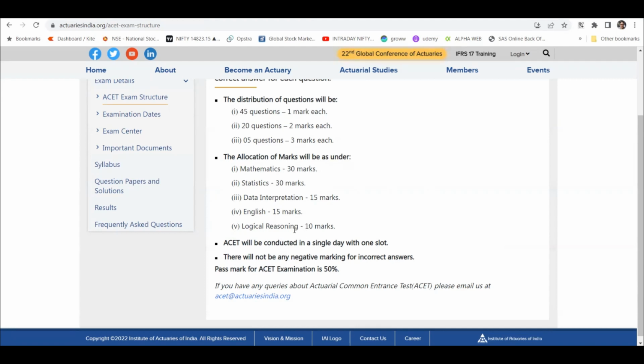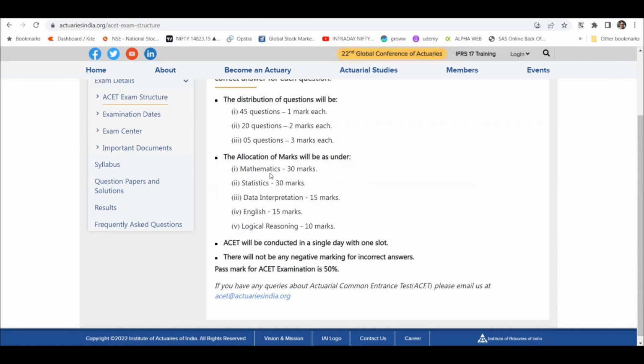Logical reasoning, 10 marks. So it's kind of like the bank PO exam or CAT exam, if you're familiar with that, right? But the CAT has a much higher level. It's more similar to the bank PO or bank clerical sort of exam. But this mathematics and statistics part is what makes it different. Those sort of questions are not asked in bank PO or bank clerical exams, right? Otherwise, I think you can consider the level equivalent to that, or maybe the MAT exam, where the exam level is not that high.